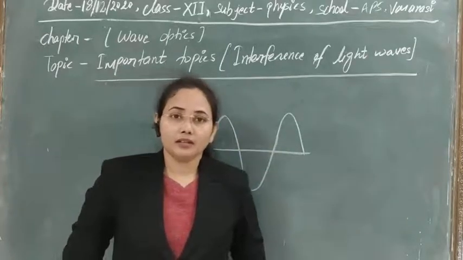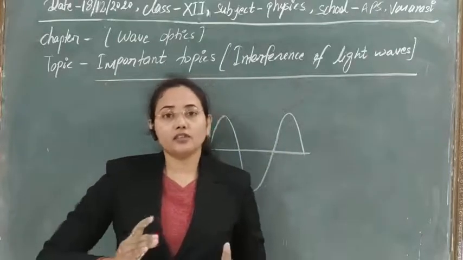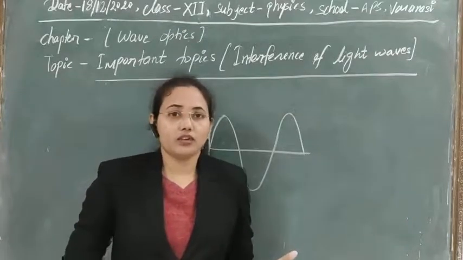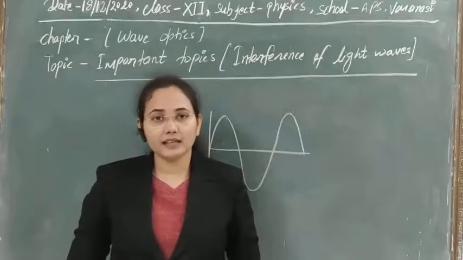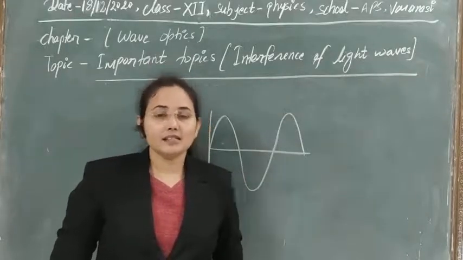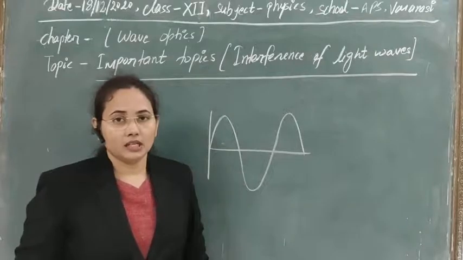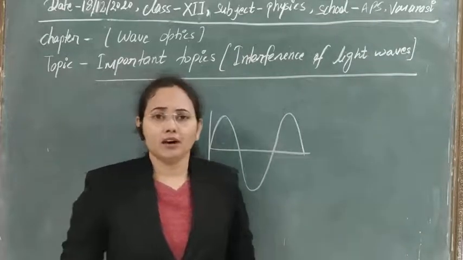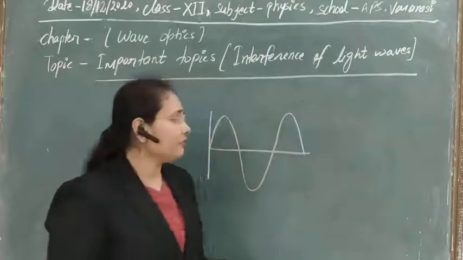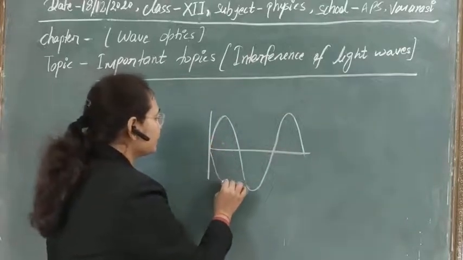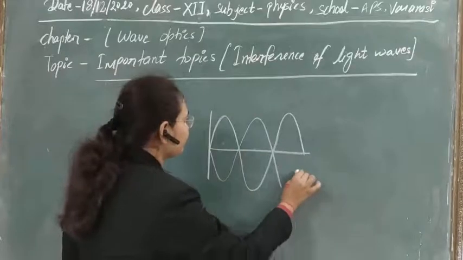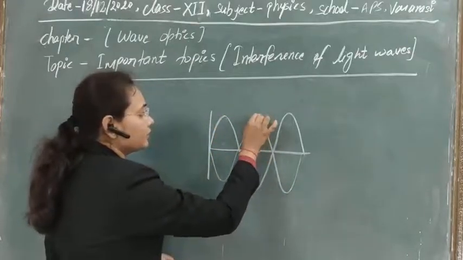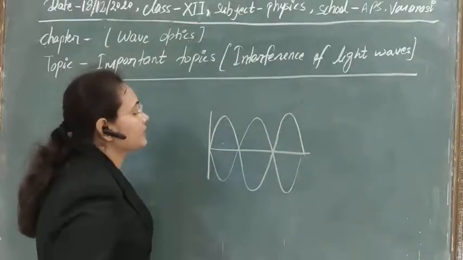But whenever the crest of one is falling over the trough of the other, or you can say the trough of one is falling over the crest of the other, then in that case the resultant intensity becomes zero, or minimum. If it is not zero, then it will be of minimum intensity. Suppose this is the second wave, and here the crest of one is falling over the trough of the other, and the trough of one is falling over the crest of the other.